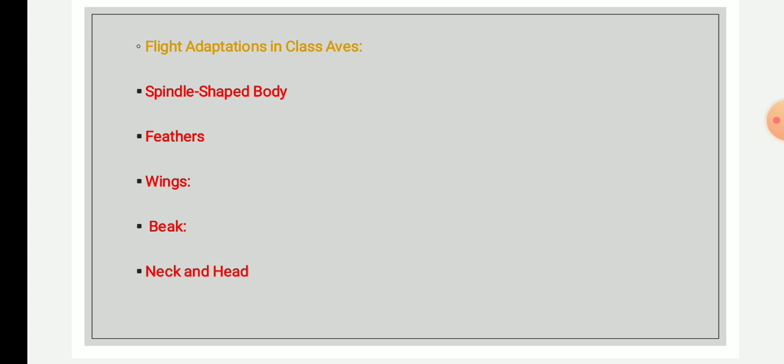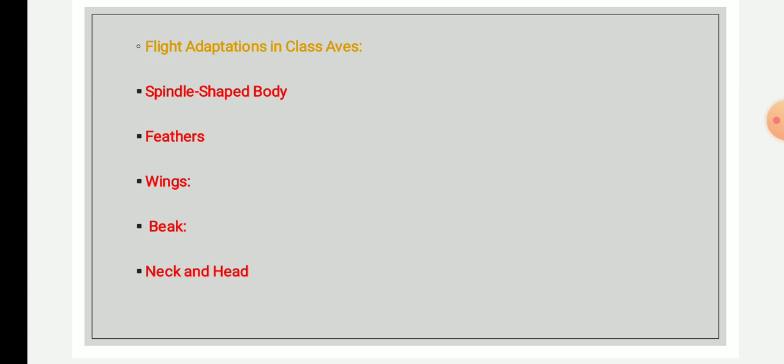Then wings. The four limbs in birds are modified into wings, which help in flight. The next point is the beak. The beak is used for procurement of food and also for nest building. The teeth are absent, and the beaks are modified as per their feeding.